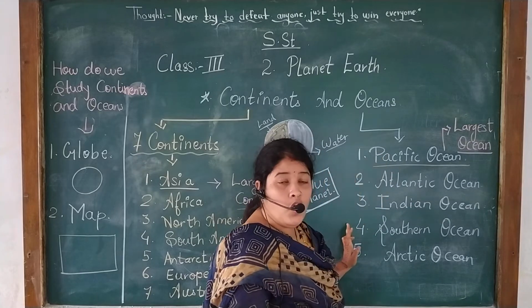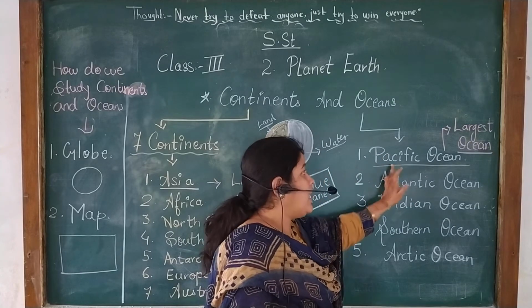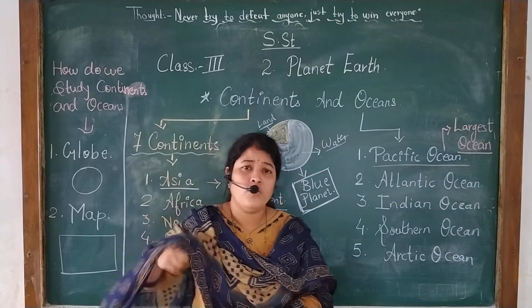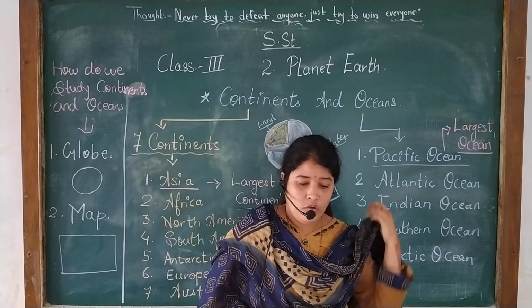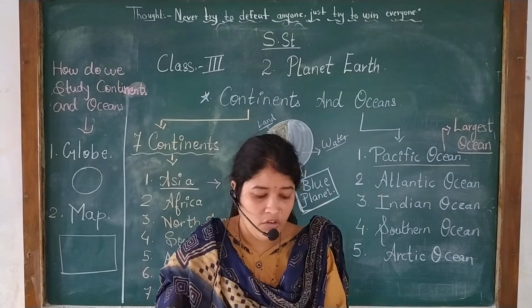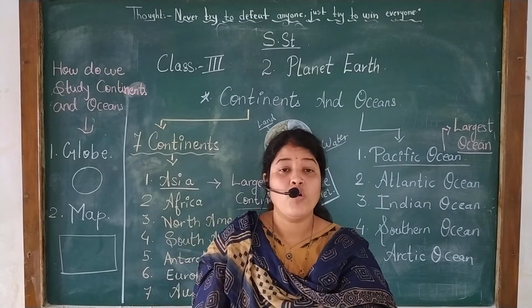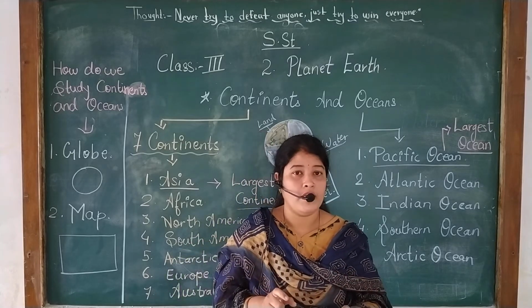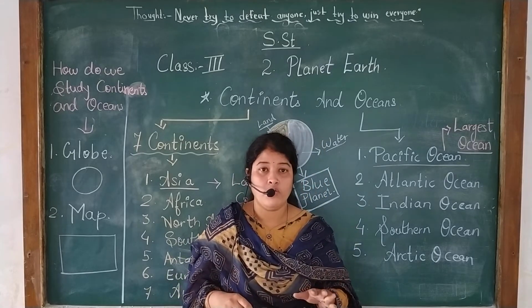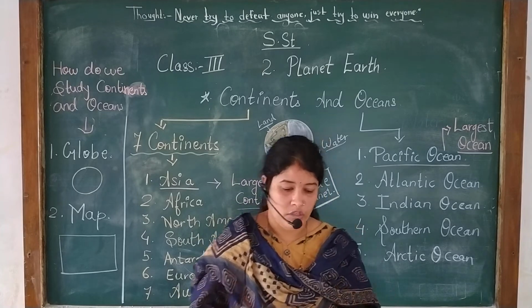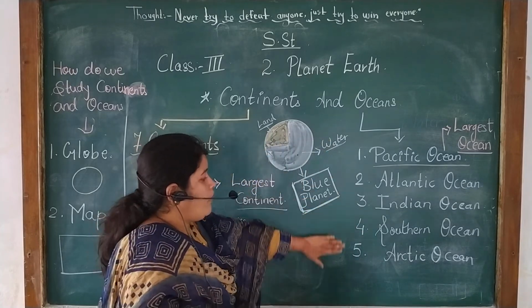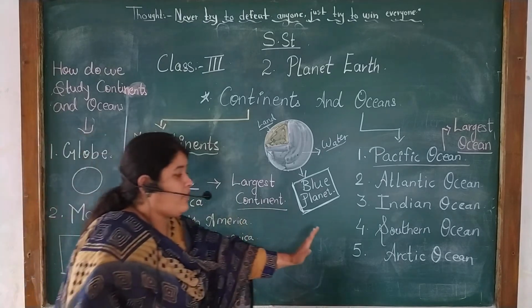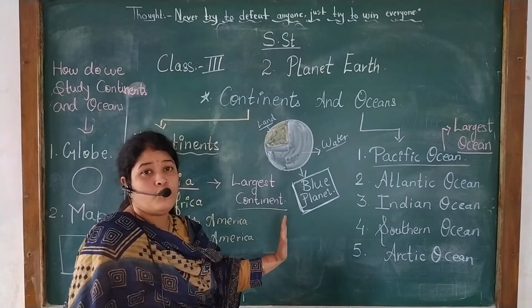But we cannot drink ocean water, because ocean water is too salty and we need fresh water. So, how many oceans? 5 oceans. 7 continents, 5 oceans. These names should be learned by you.